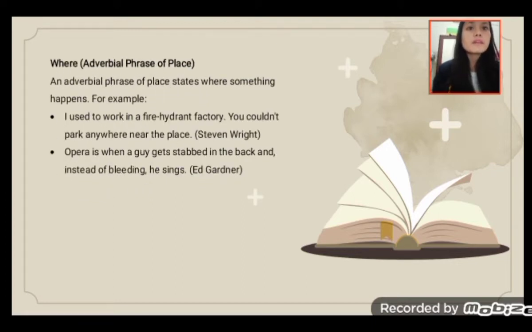Where: adverbial phrase of place. An adverbial phrase of place states where something happened. For example, I used to work in a fire hydrant factory. You could park anywhere near the place.